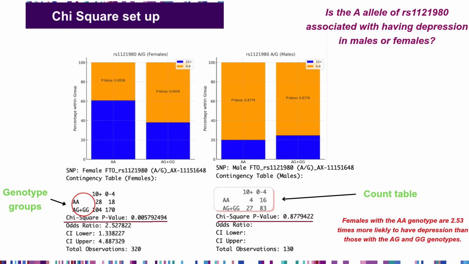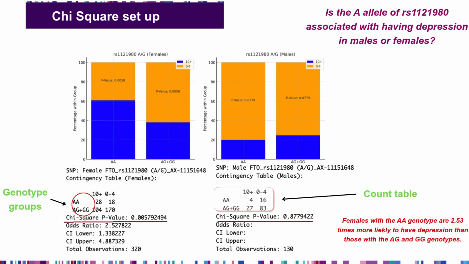Hopefully you can see where I'm looking. This is below the bar graphs. There's one for females, which are on the left, and there's one for males on the right. The basic question being asked in this analysis would be, is RS1121980 associated with having depression in males and or females? More specifically, are people who are homozygous AA associated with having depression in males and or females?